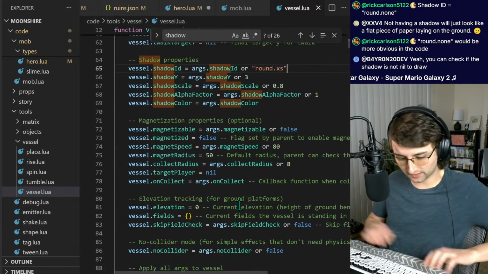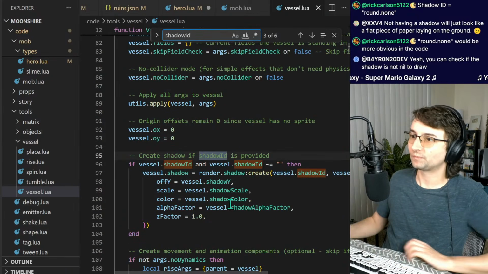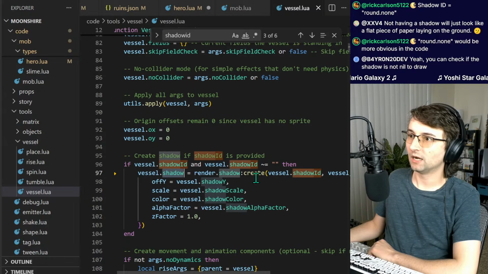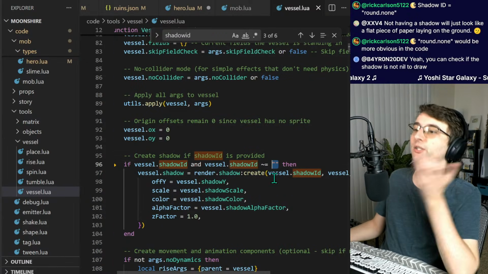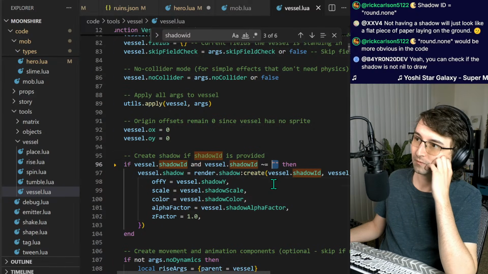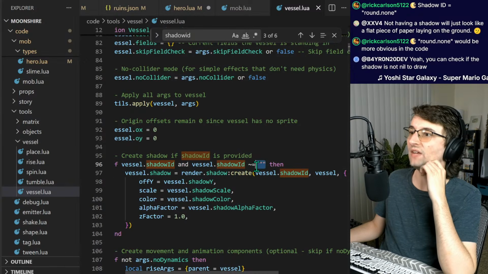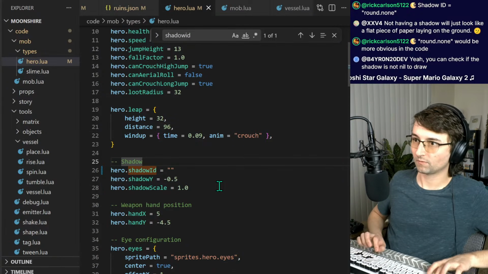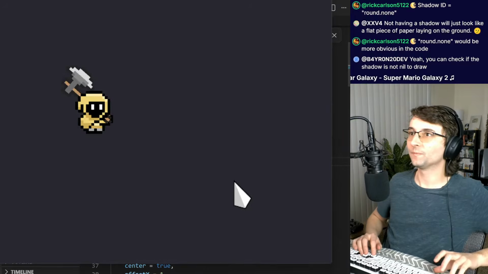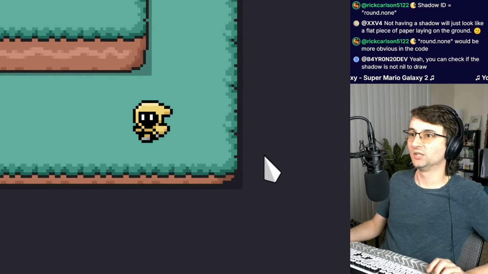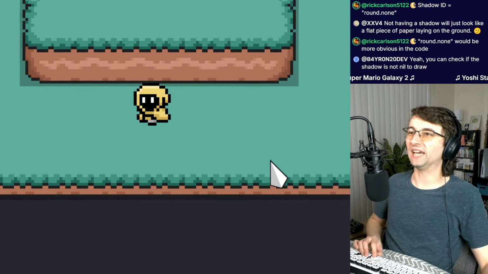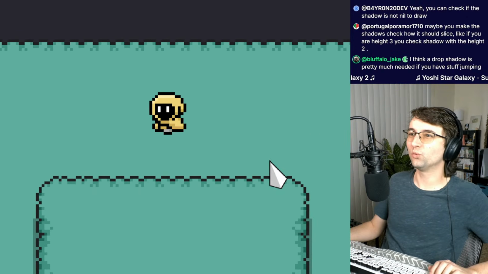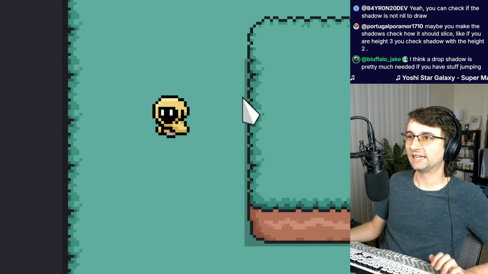So let's go ahead and say shadow ID, shadow, and then, oh, shadow ID is equal to empty string. Okay, so I can do this. If I make it empty string, that's how you do it. That's acceptable. Okay, it works. So this, oh my gosh, it's hard to look at. I hate looking at this when there's no shadow. It looks so weird. I can't even tell what's going on.